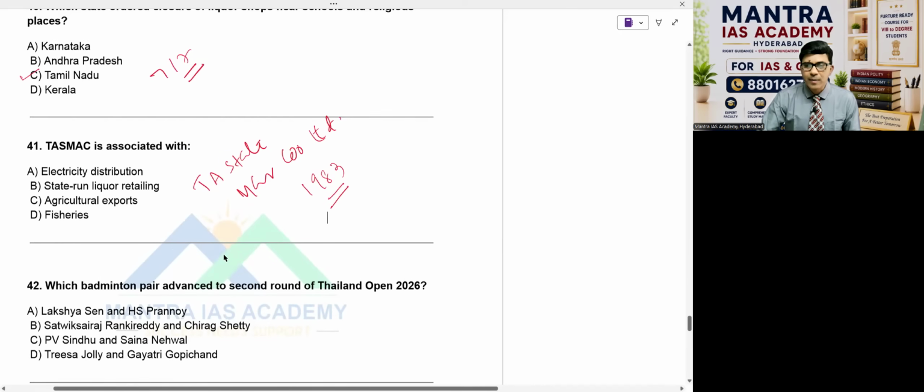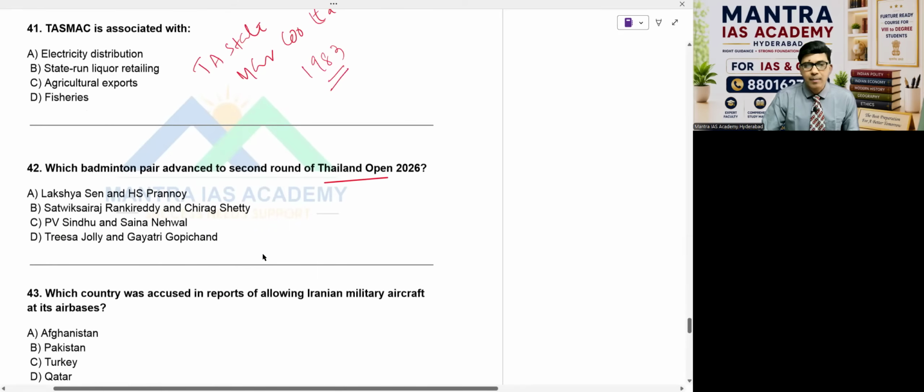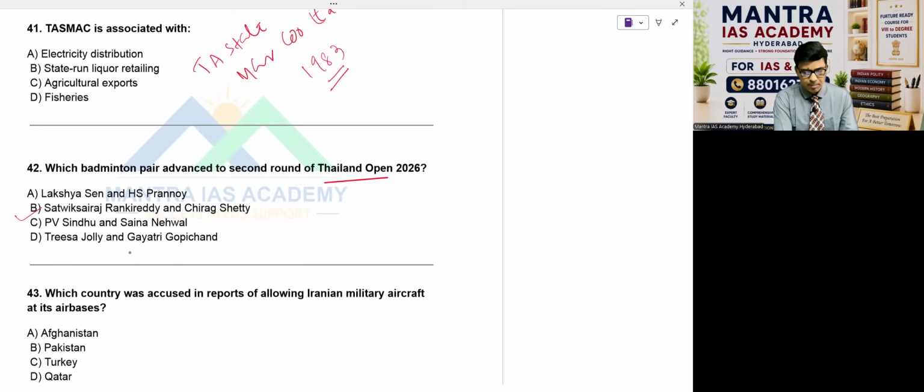Which badminton pair advanced to the second round of Thailand Open 2026? For example, if a question comes like this, Thailand Open is of which sport? You should say badminton. Option A, Lakshya Sen and HS Prannoy. B, Satwiksairaj Rankireddy and Chirag Shetty. This is the answer, beta. Satwiksairaj Rankireddy and Chirag Shetty is the right answer, my youngsters. It's very important. This Indian doubles pair won their opening round match, so now, very fantastic, they have entered the second round.